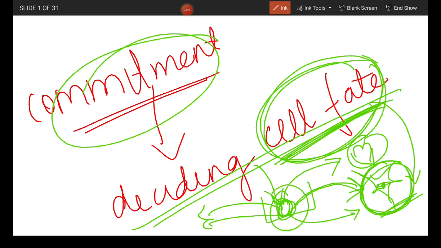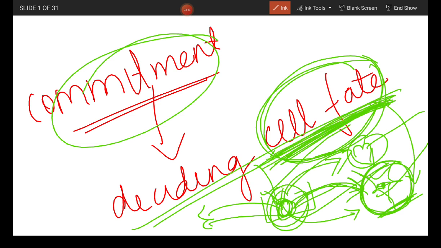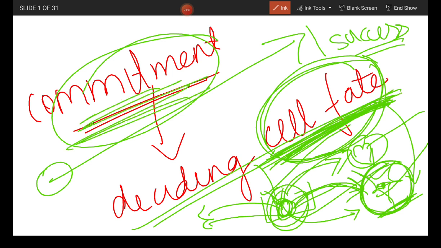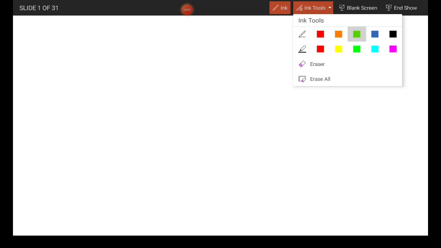Cell fate describes the range of different cell types a particular cell can give rise to during normal development. A stem cell can give rise to many different cells: heart cell, nerve cell, muscle cell, skeletal cell, whatever. So in normal development, how the undifferentiated cell proceeds to reach its final success story, that is, the formation of some cell. This is called cell fate. This is commitment. Okay, so these are the basic terms.